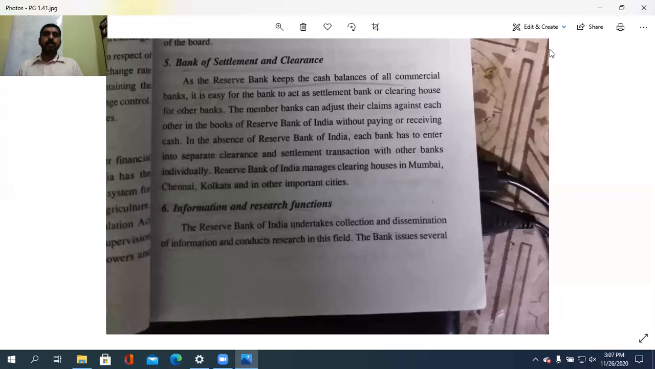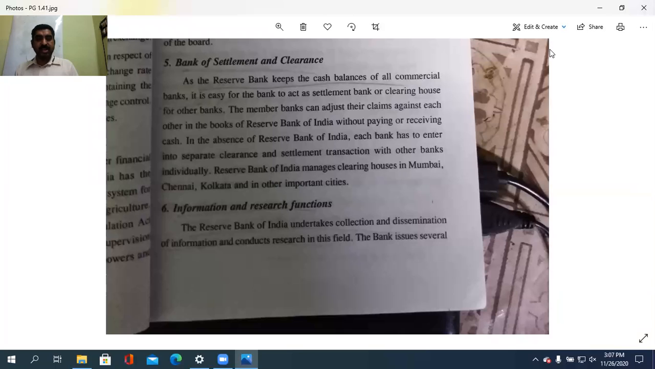So, bank of settlement and clearance. That is the fifth point. Then another one is the information and research functions. So some research functions are to be undertaken and the information is to be collected also. That is to be taken care of.